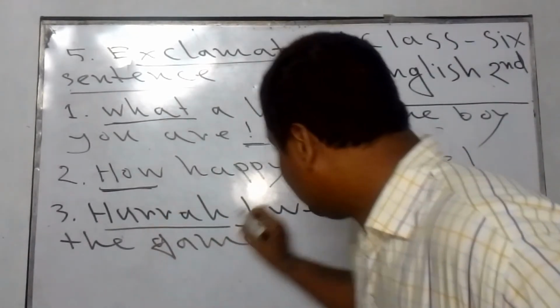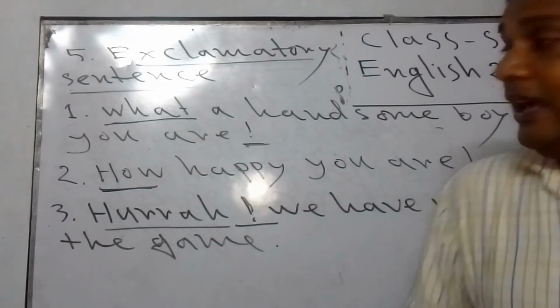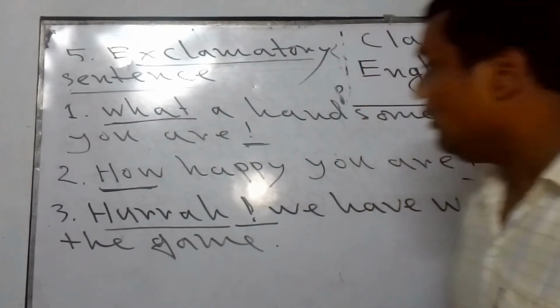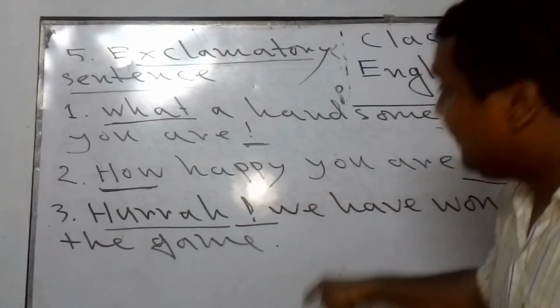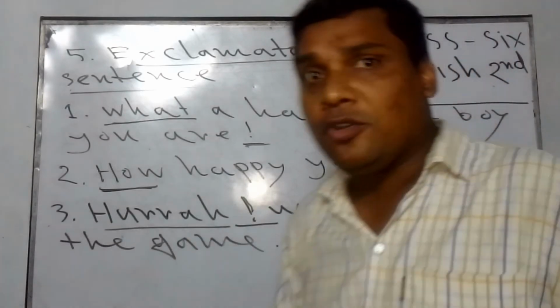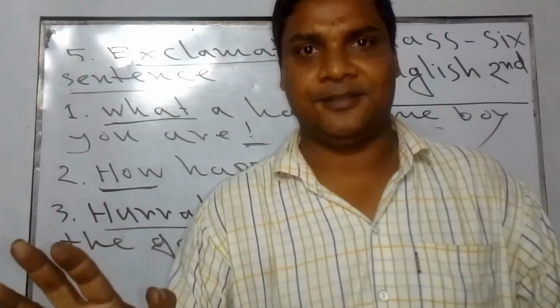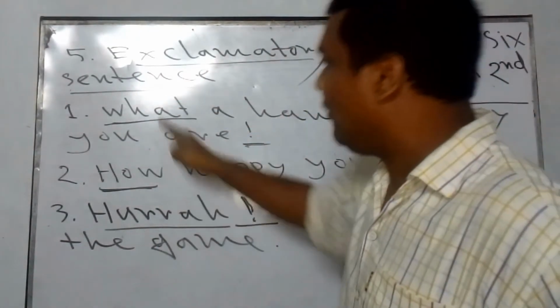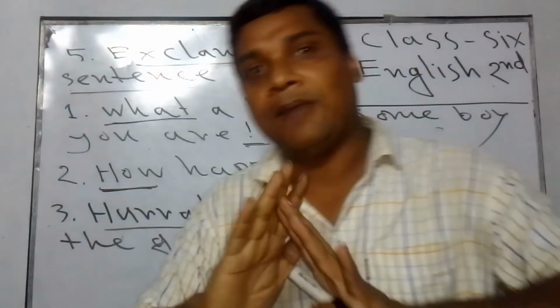Sometimes the sign of exclamation will be used after hurrah, alas, fie. To say in short, the sign of exclamation will be used in any place of the sentence in an exclamatory sentence. And when those conditions are supplied by what, how, hurrah, alas, fie, then we must be clear that those